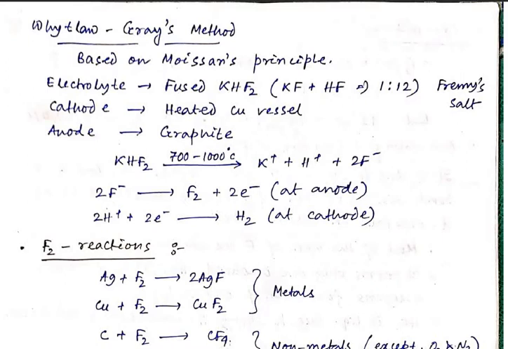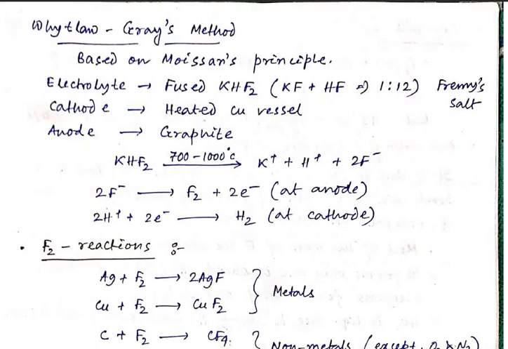KHF2 is also known as the Fremy's salt, and here KF and HF are given in a mole ratio of 1:12, with a heated copper vessel as cathode and graphite as anode. If I heat the KHF2 at 700 to 1000 degrees centigrade, it will form K plus, H plus and 2 F minus.